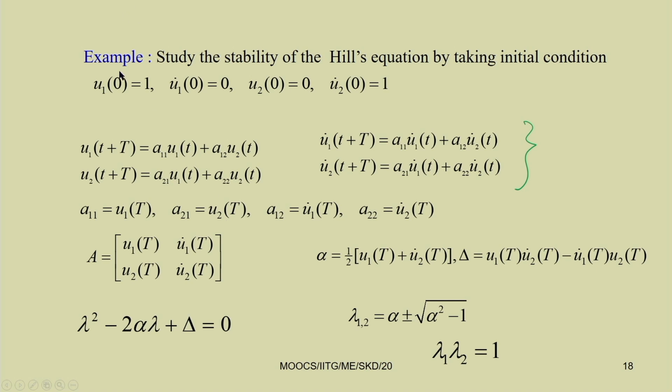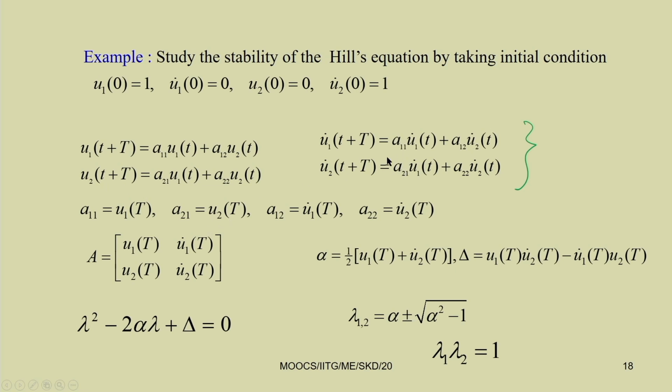So, you just see, first you substitute this in this equation. So, t equal to 0. So, u 1 0 plus T, that is u 1 T. So, u 1 T is nothing but a 1 1 into u 1 t equal to 1. So, this becomes a 1 1. So, you got a 1 1 equal to u 1 T. Similarly, to find a 2 1, you just see the second equation here by substituting t equal to 0. So, u 2 T equal to a 2 1 into 1, that is a 2 1, plus a 2 2 into u 2 t, as u 2 t equal to 0 you have taken. So, this a 2 1 becomes u 2 T.